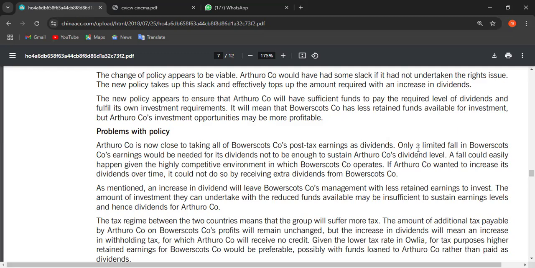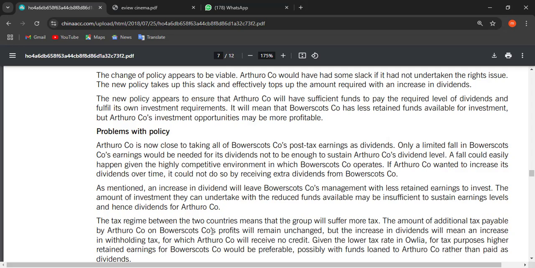But a fall could easily happen given the highly competitive environment in which B company operates. If Arthurou company wants to increase its dividend over time, it could not do so by receiving extra dividends from B company. So the best approach is not that you take 96% from the subsidiary, because if the subsidiary's profit after tax were reduced because of competition and uncertainties, then the parent company will be in trouble.